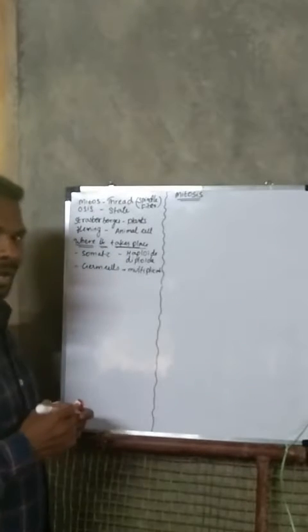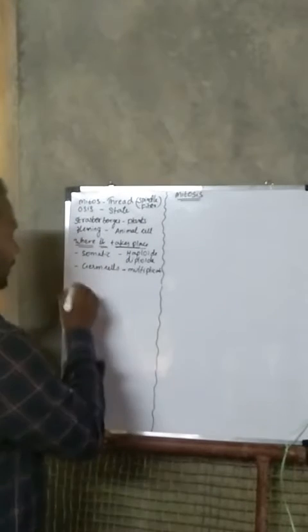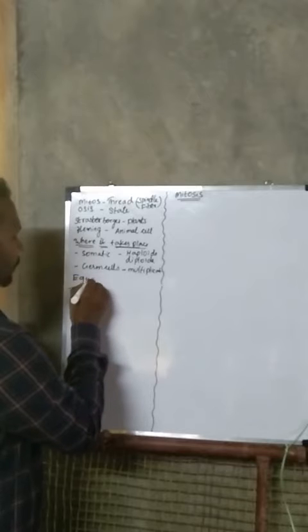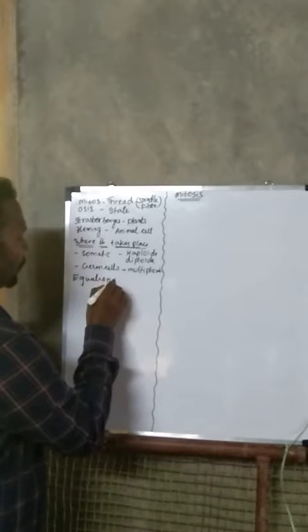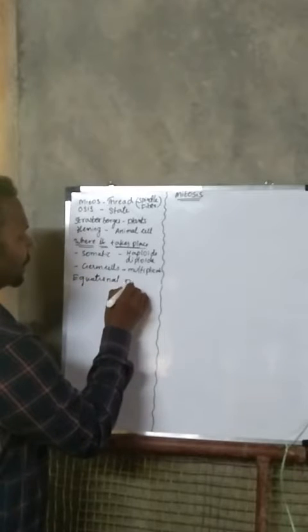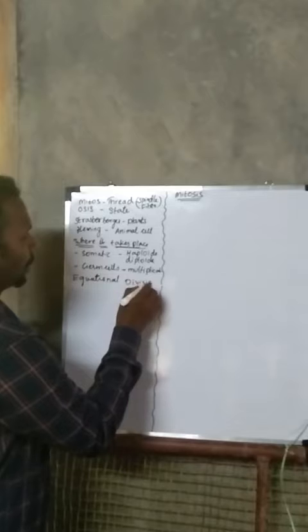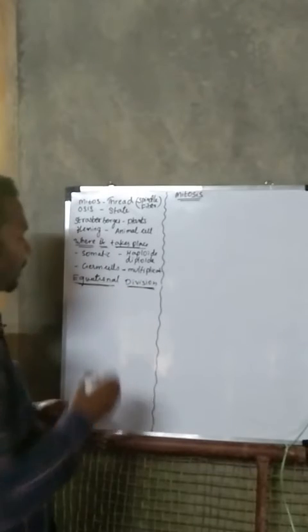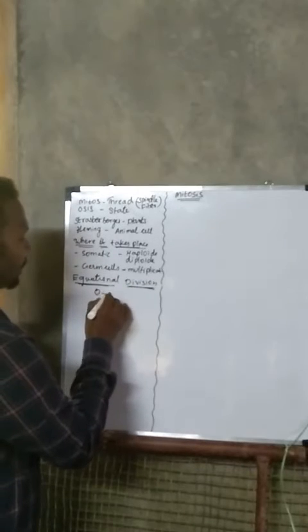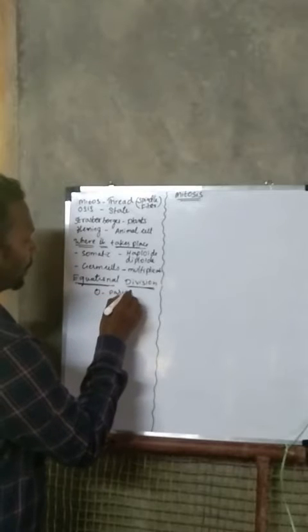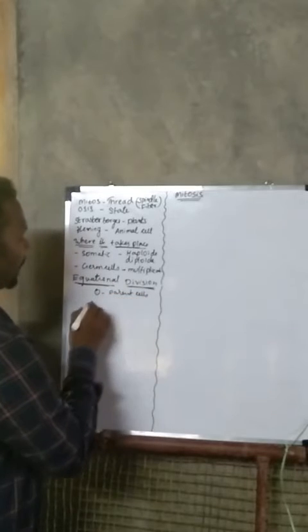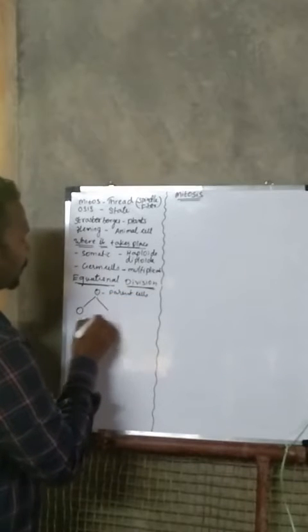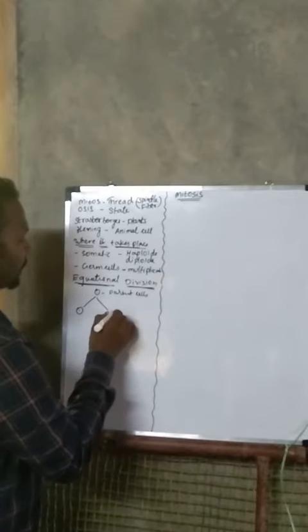Mitosis is also called equational division. Why is it called equational division? This is a parent cell, and the parent cell divides into two daughter cells.